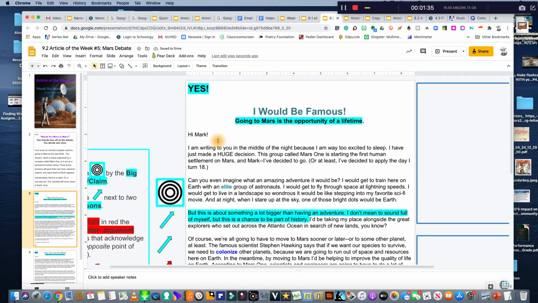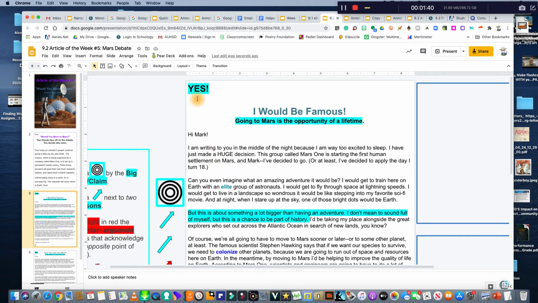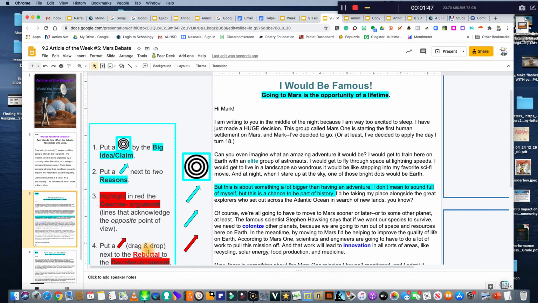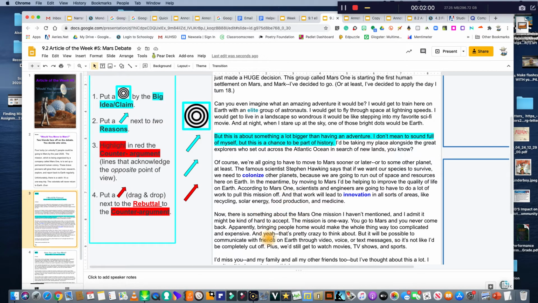This is Alex, and she's writing her friend Mark, and she says, yes, I would go to Mars. Now we'll start off with her title, and here's possibly her big idea. So when we read, or after we read, we're going to annotate with these symbols. Here's the big idea. Here are reasons like arrows which attempt to hit the target. These are reasons which support that big idea. We're going to acknowledge, like the writer does, we're going to find where she admits there's something that's against me, it's true, but then she is going to use the arrow of rebuttal to refute that arrow pointing back to the target, that's the big idea, and supporting that big idea.